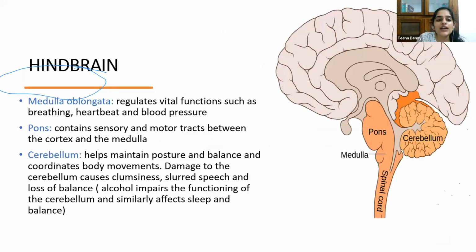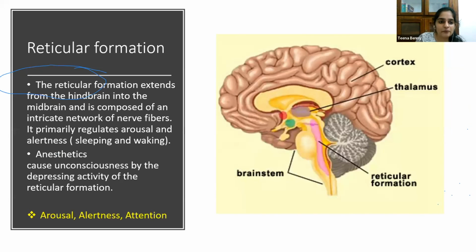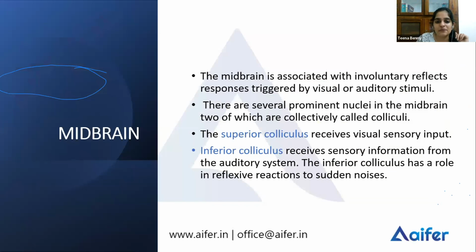Okay. Now, the hindbrain includes medulla, pons, and cerebellum. What does the medulla do? Breathing, heartbeat, and blood pressure. Pons contains sensory and motor tracts. The cerebellum maintains your posture and balance, and it coordinates your body movement. So when you consume alcohol, it is your cerebellum that is getting affected, because of which you lose balance and can't walk steadily. Now, your hindbrain is connected to your midbrain through the reticular formation. The three A's associated with the reticular formation are arousal, alertness, and attention.